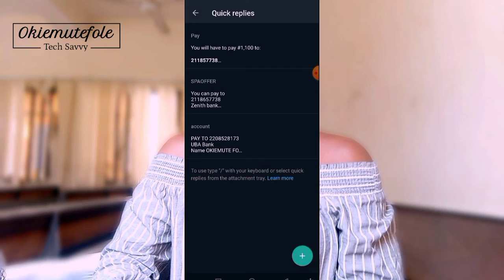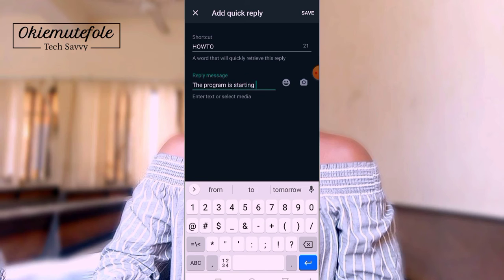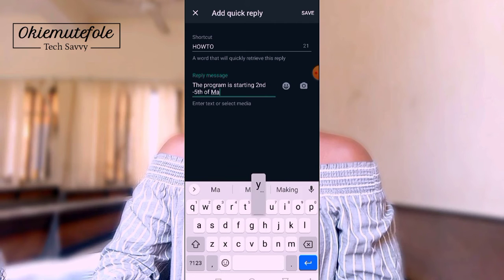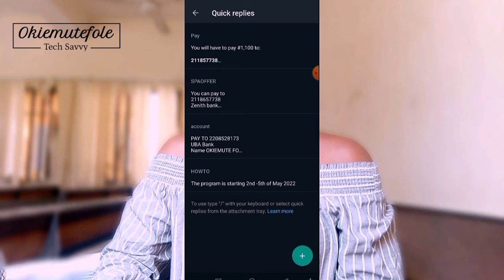So what you need to do is to click on the plus sign. Let's say the shortcut for this quick reply should be "how to." Okay, so the message is going to be, let's say, "The program is starting 2nd to 5th of May 2022." Okay, so what you're going to do is to click on save. All right, so now I have saved that.